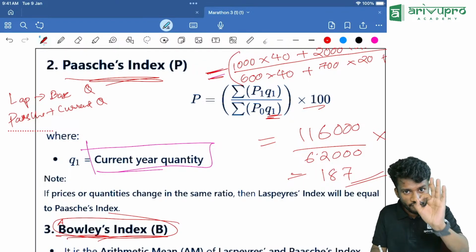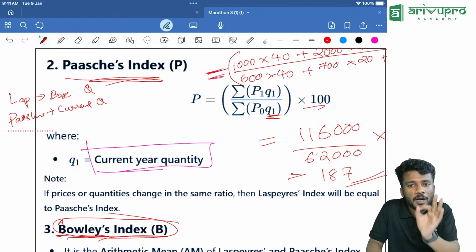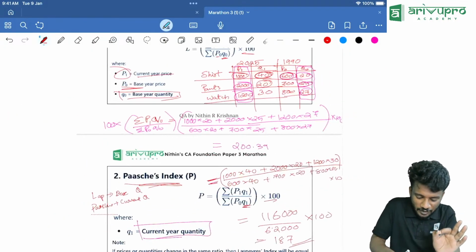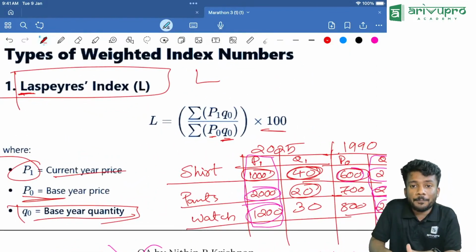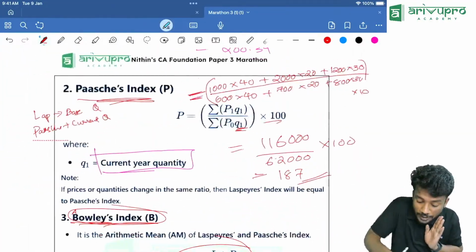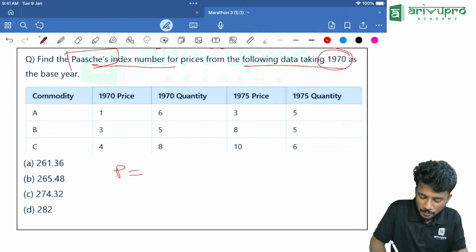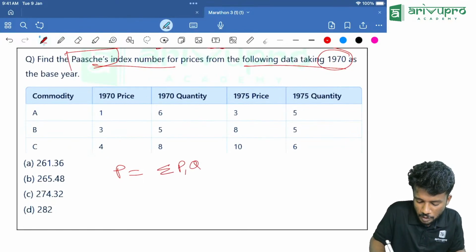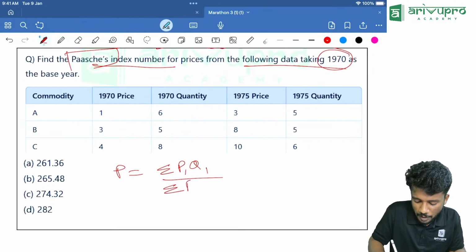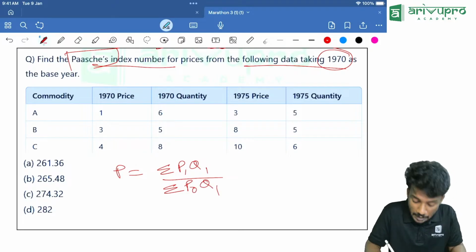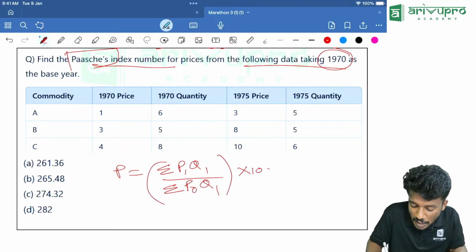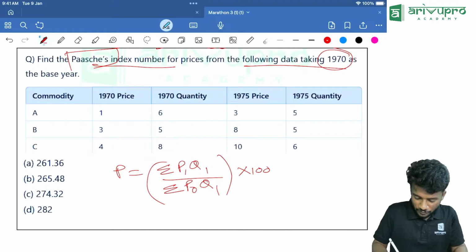Q1 is the weight. So the formula will be sigma P1 Q1. If it was Laspeyres, it would have been sigma P1 Q0. So accordingly, you should do it. Now, what is the formula? Sigma P1 Q1 divided by sigma P0 Q1. Then multiply it with how much? The 100. Now we are going to find the answer.